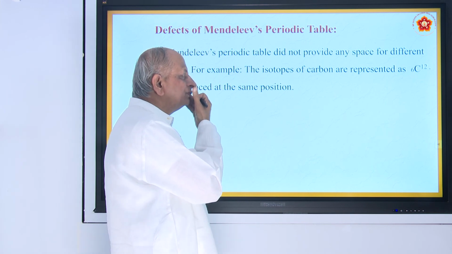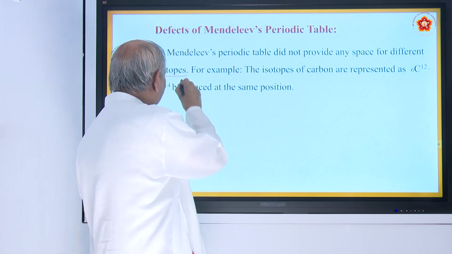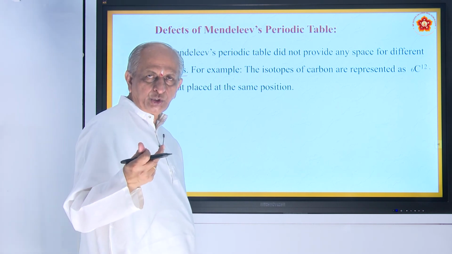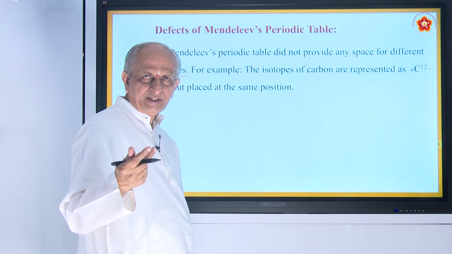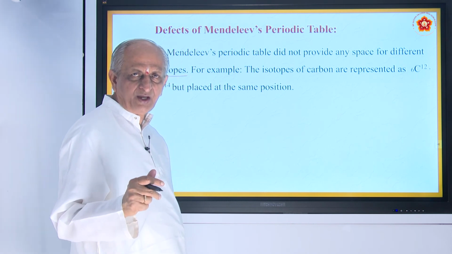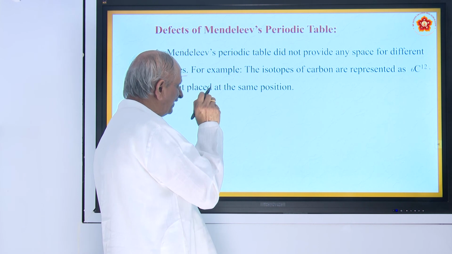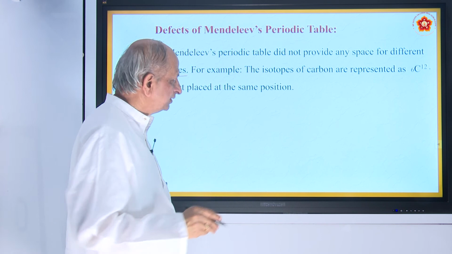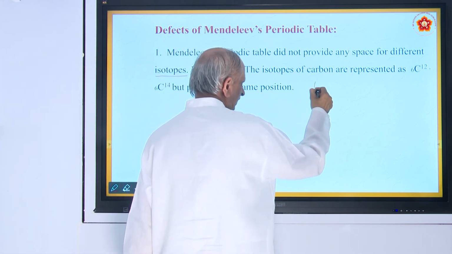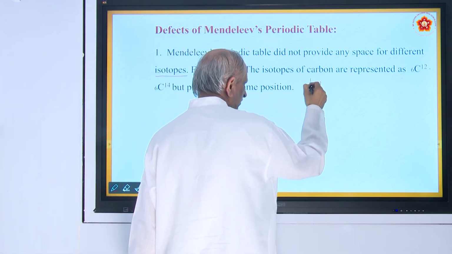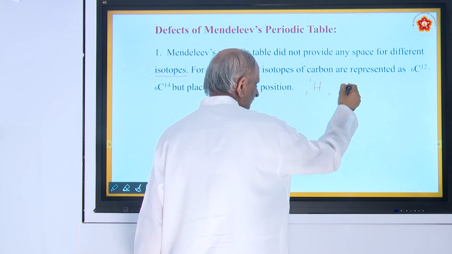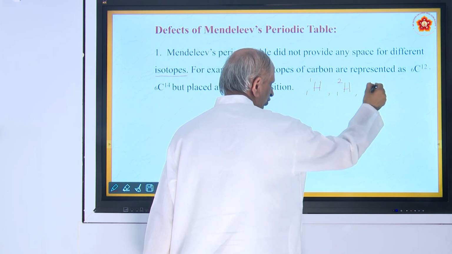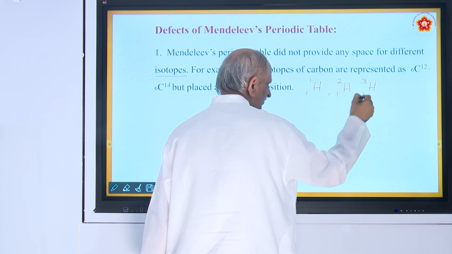So, isotopes are elements like carbon, uranium, etc., whose atomic number is the same, but atomic masses are different. In Mendeleev's periodic table, for example, hydrogen has mass number 1, and they are called isotopes of hydrogen, with mass numbers 1, 2, 3.